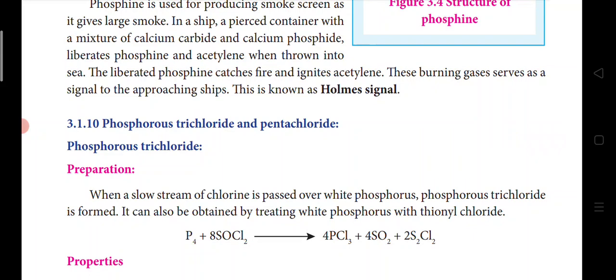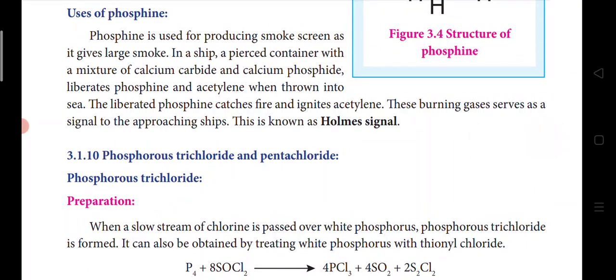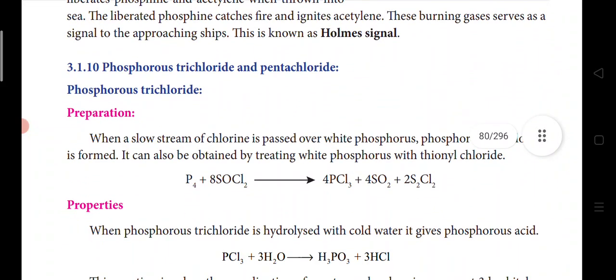Acetylene is a good flammable substance. These burning gases serve as a signal to approaching ships. This is known as a Holmes signal. So they will readily have this container with a mixture of calcium carbide and calcium phosphide. This could be asked for 2 marks, a very important use of phosphine. When that is thrown into water, it liberates phosphine, which ignites the acetylene and catches fire.